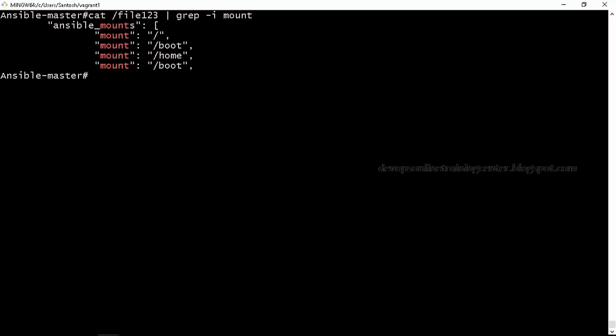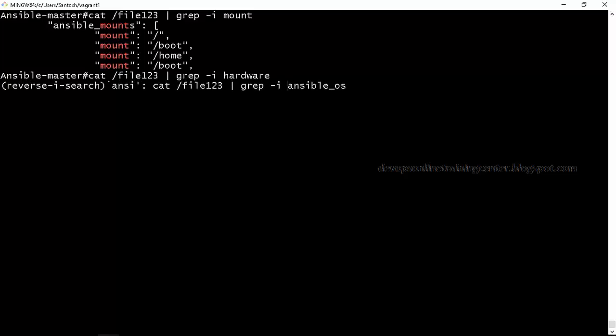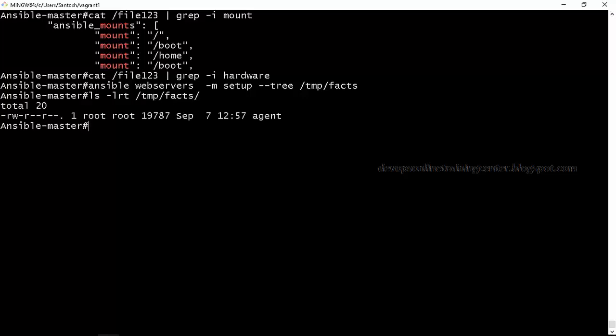So how do we get the facts about the agent? We can run using the setup module, like ansible, the group name, -m setup, -tree /tmp/facts. So this will print in a tree kind of structure all the facts which are available for a particular machine. Is this clear? So this will create a directory called temp facts.